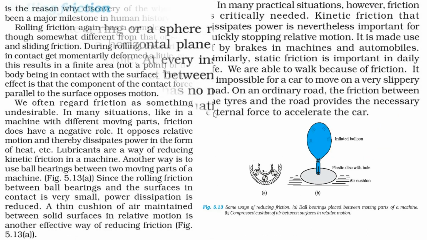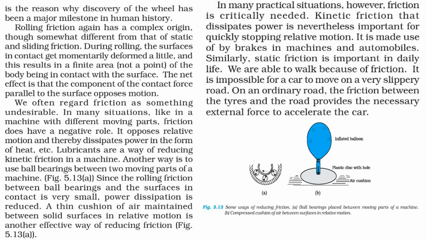These movement friction forces are very difficult to handle. The machines, these motors, are actually acting against the friction forces only. But there are certain ways in which we can solve it. These are the ways of reducing friction. We can add a ball bearing, which is placed between moving parts of a machine. We can have a compressed cushion of air between surfaces, with which we can minimize this friction.